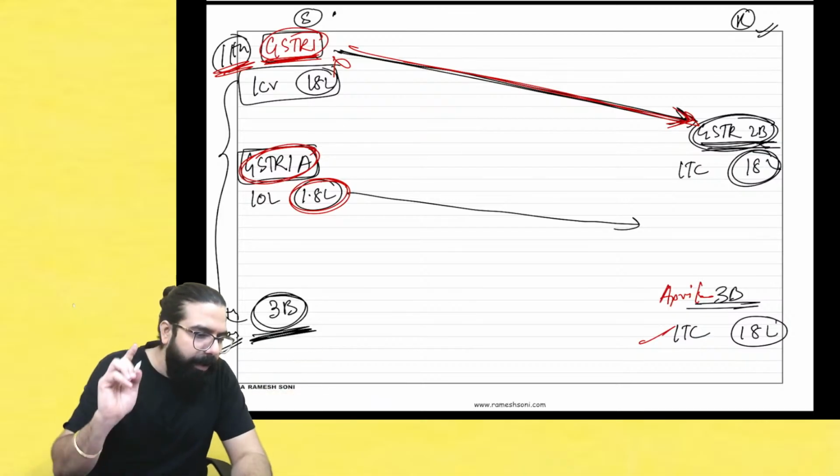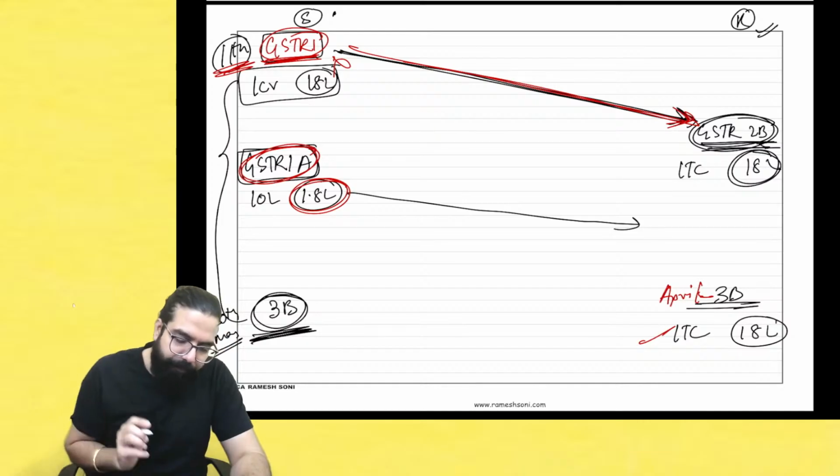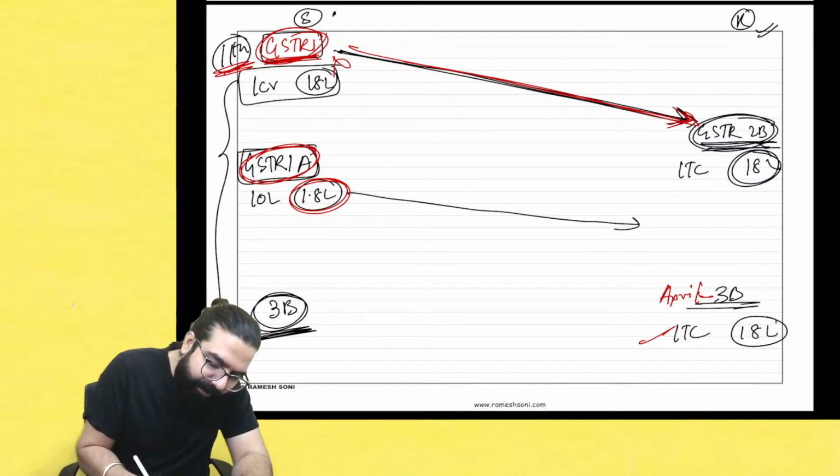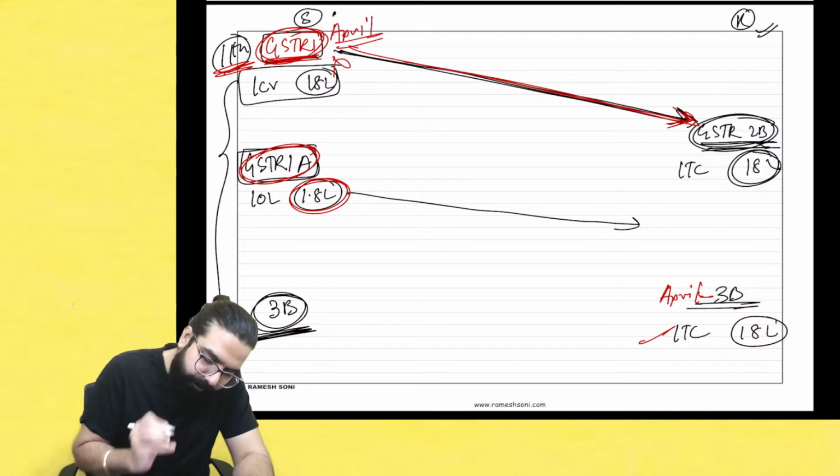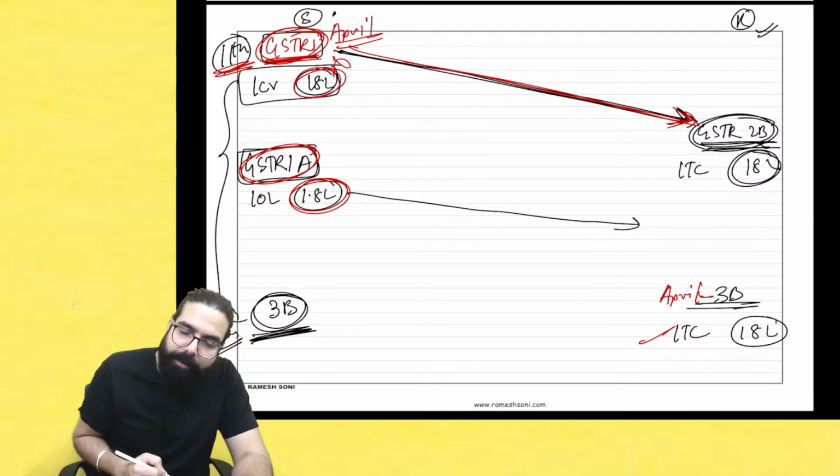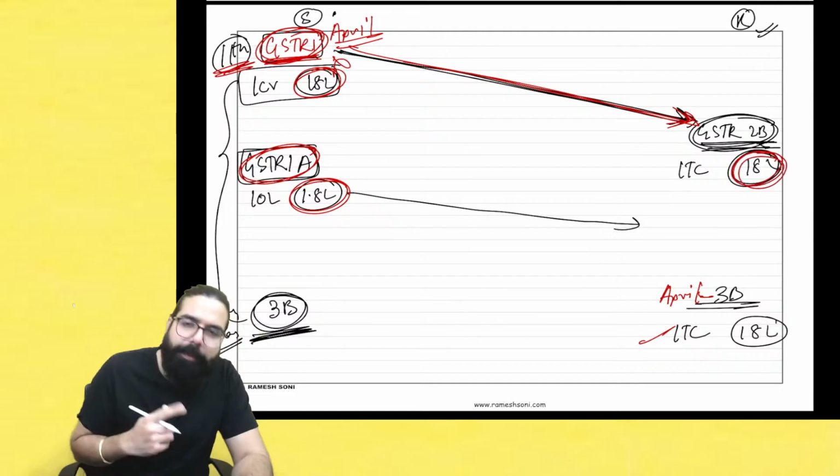So, sir, can I ask everyone, if this is GSTR1 for the month of April, I showed 18 lakh rupees, my recipient will get 18 lakh rupees credit over here.